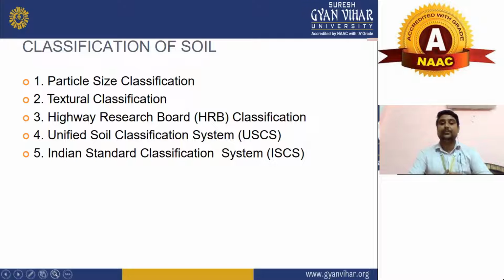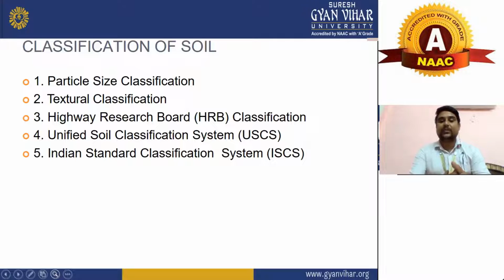Textural classification means what the texture of your soil will be. Like if there is clay soil or silty soil, the texture of both soils will be different, and it is categorized on the basis of character. That's why it is mentioned here as textural classification. Highway Research Board, HRB classification, is a system which we obtained from the USA.